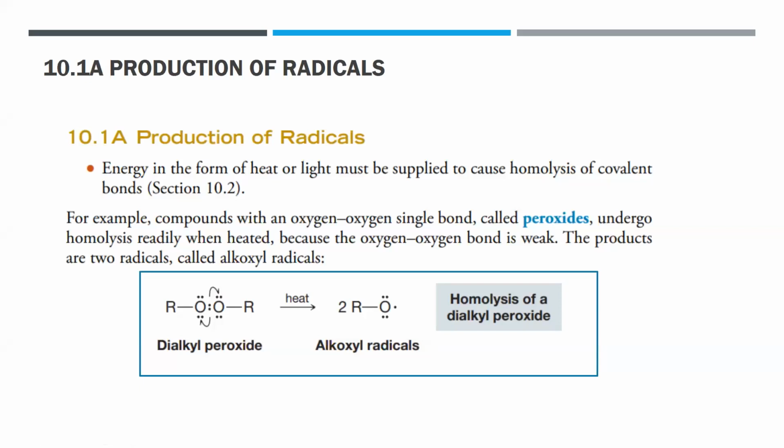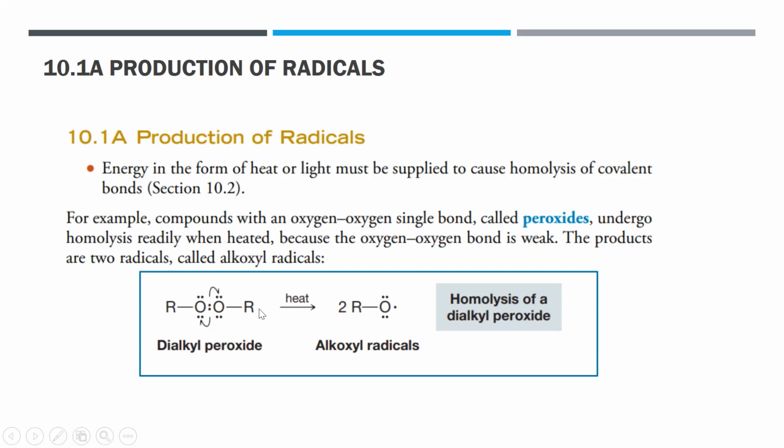So how do we produce radicals? Energy in the form of heat or light must be supplied to cause the homolysis, or homolytic bond cleavage. So what is our source of free radicals? Usually we have our peroxide. A peroxide has an O-O bond, and depending on the case, alkyl groups are attached to your oxygen. So you have your dialkyl peroxide, and then in the presence of heat, the covalent bond between the two oxygen atoms is distributed to the two oxygen atoms.